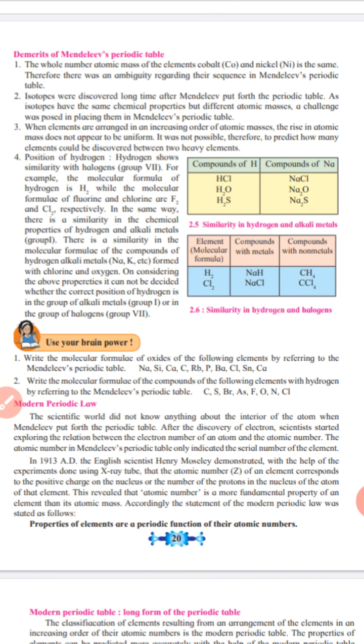In the same way, there is a similarity in the chemical properties of hydrogen and alkali metals, that is group 1.